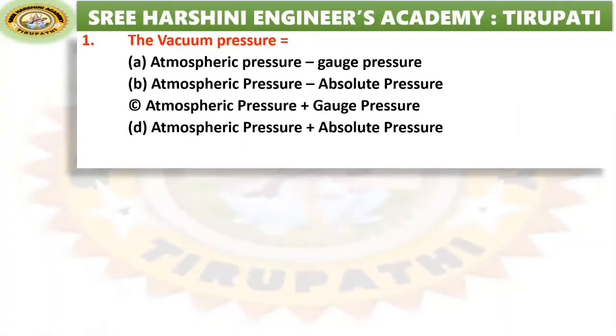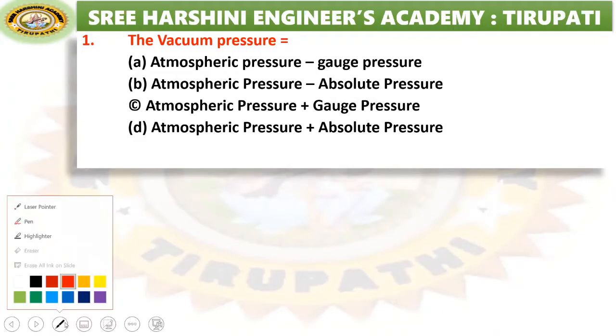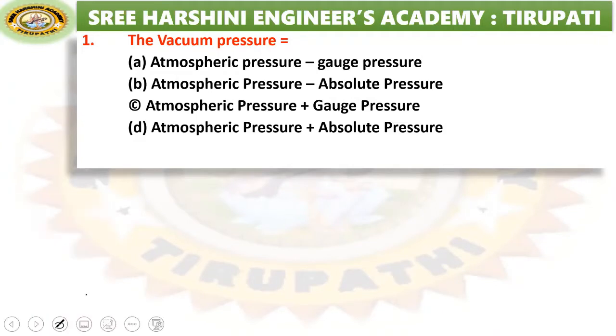What is the vacuum pressure equal to? Atmospheric pressure minus gauge pressure, atmospheric pressure minus absolute pressure, atmospheric pressure plus gauge pressure, atmospheric pressure plus absolute pressure. Which one is the correct answer? Vacuum pressure equals atmospheric minus absolute pressure. That is option B, the right answer.